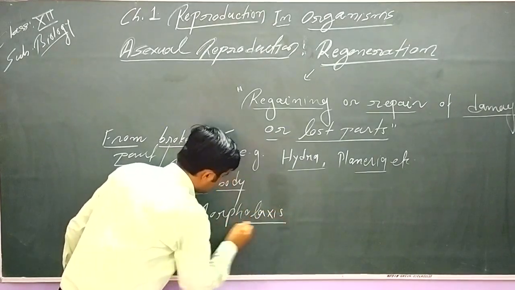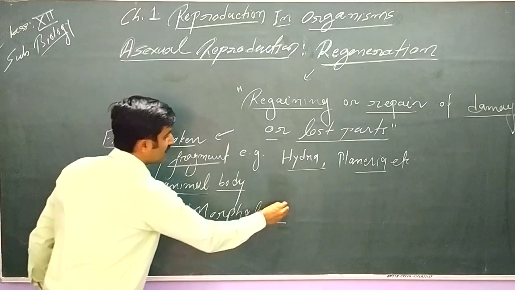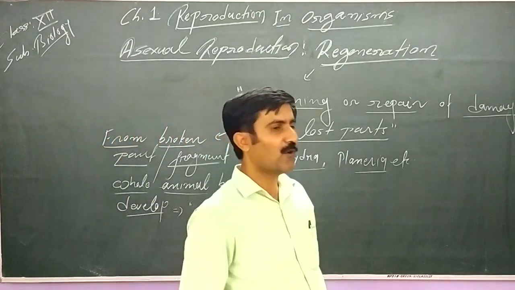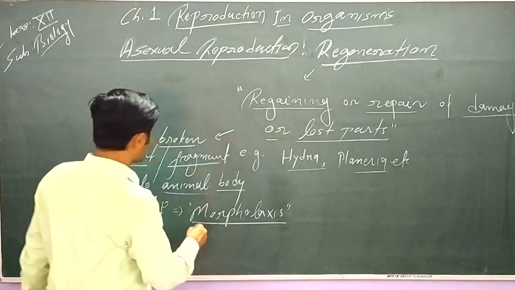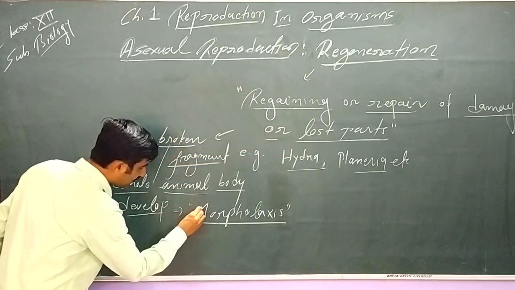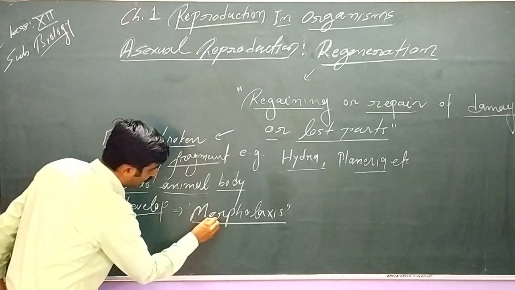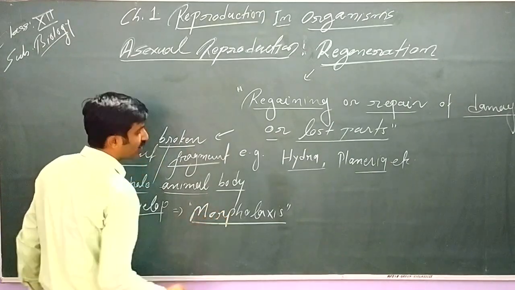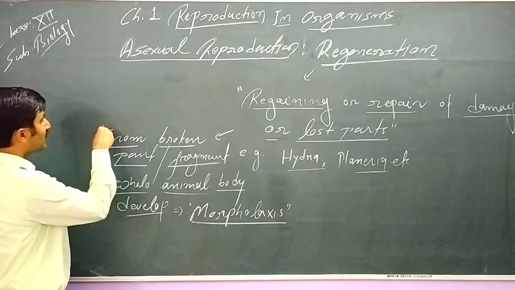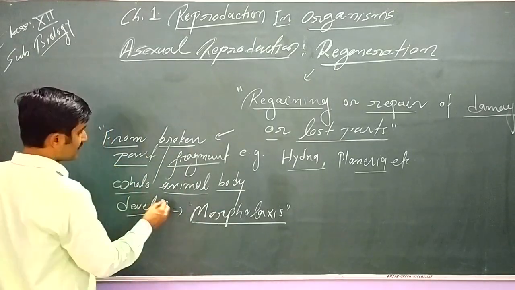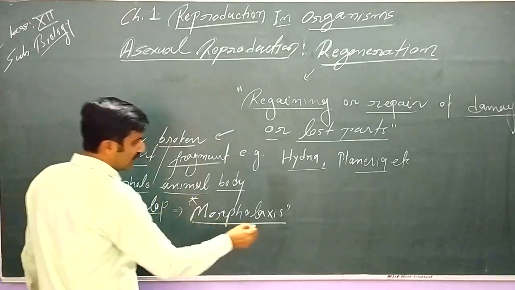In this phenomenon, there are two types of regeneration: morphallaxis and epimorphosis. Morphallaxis is development of a whole organism from a broken part. Let's try to understand morphallaxis first.